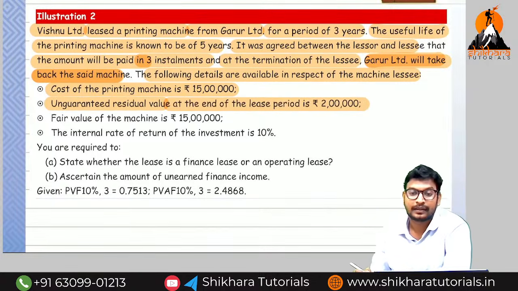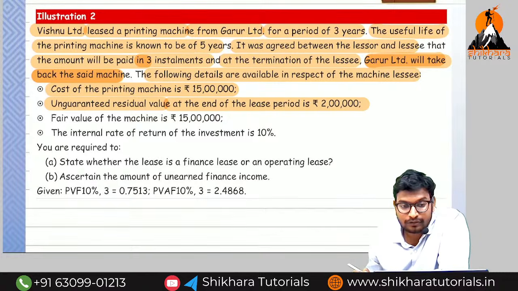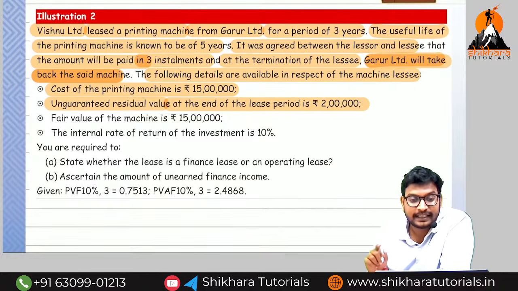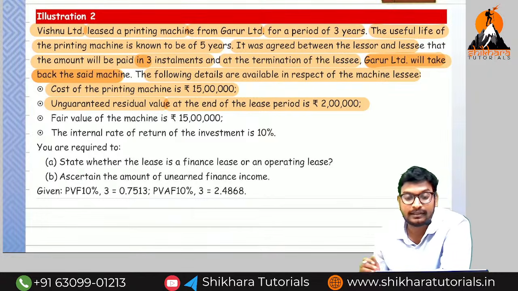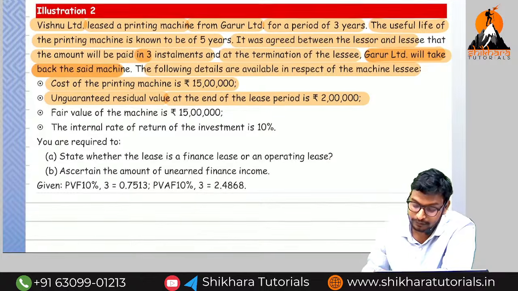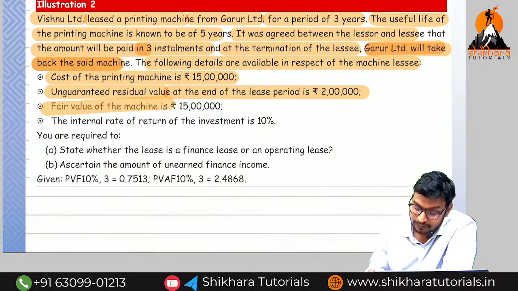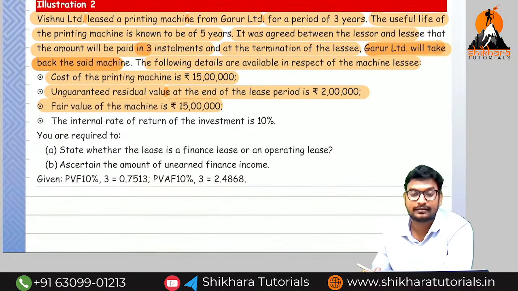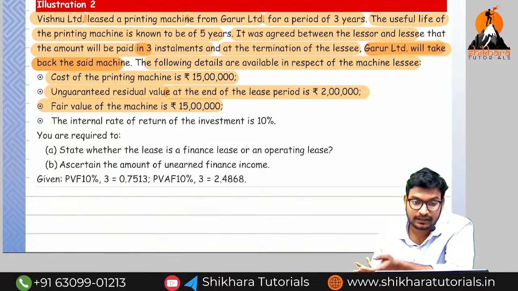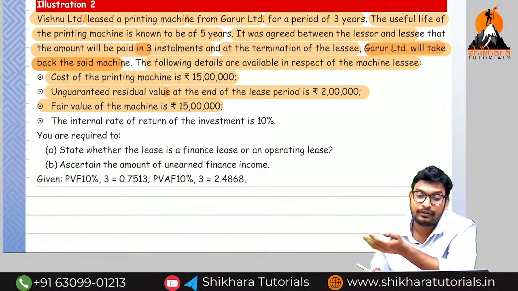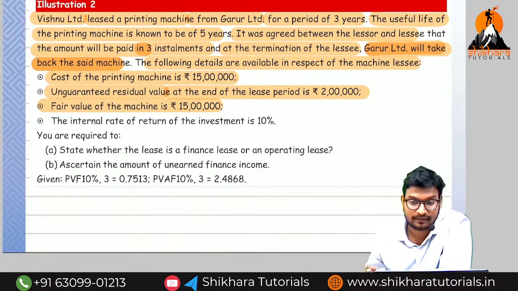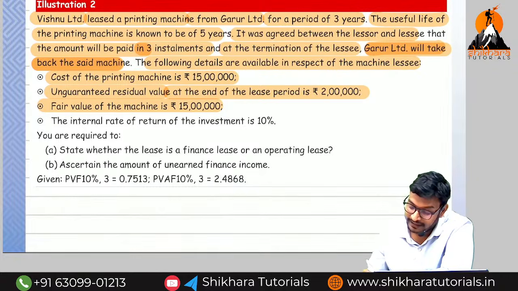2 lakhs. They have given only the unguaranteed residual value, not the present value of the unguaranteed residual value. We have to find that out. We know the fair value of the machine, 15 lakhs. So if we take the fair value of the machine minus the present value of the unguaranteed residual value, we get the present value of minimum lease rentals, divided by the annuity factor given in the question. What is the annuity factor for 3 years?